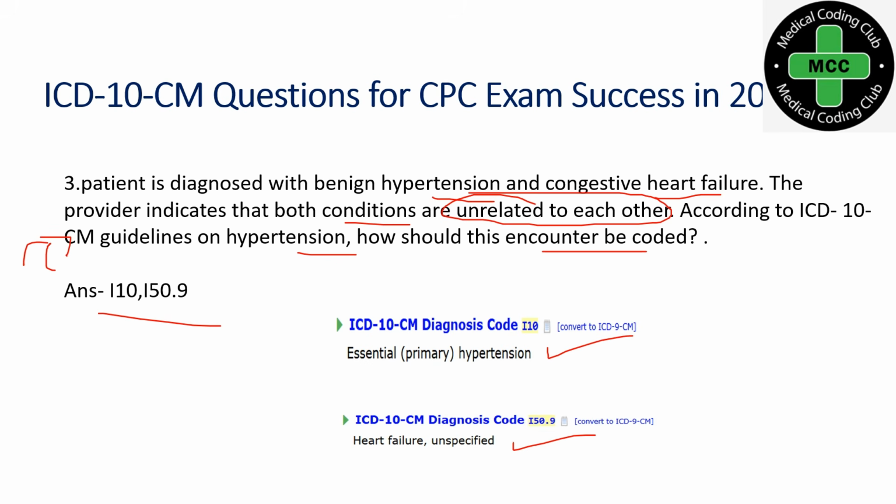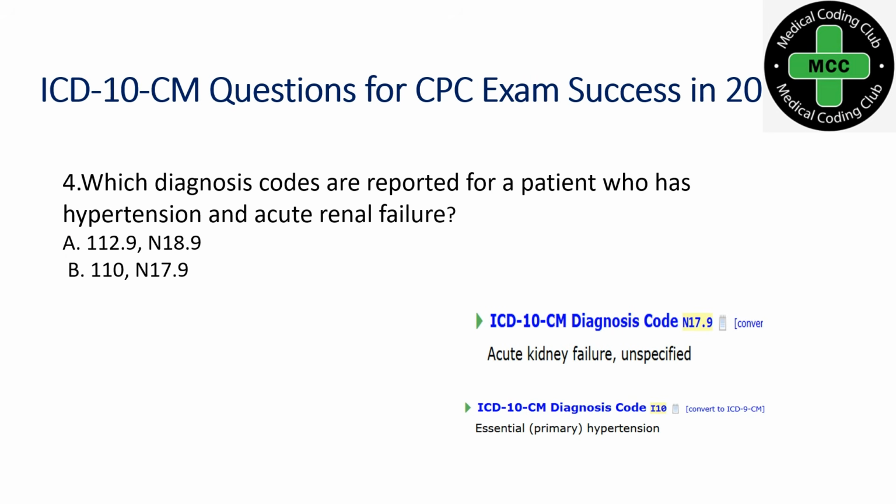Next, which diagnosis codes are reported for the patient who has hypertension and acute renal failure? Here you should be very careful. If you don't have enough knowledge of the coding guideline, you might go wrong here. The patient has acute renal failure and not chronic renal failure.